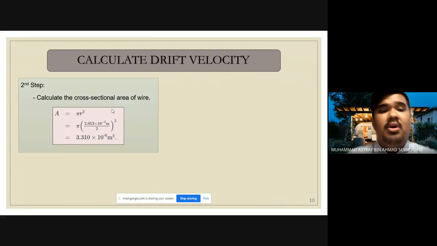The formula for the cross-sectional area is A equals pi r squared. We substitute the value into the formula, and we get the cross-sectional area of the wire as 3.310 multiplied by 10 to the power of negative 6 meter squared.